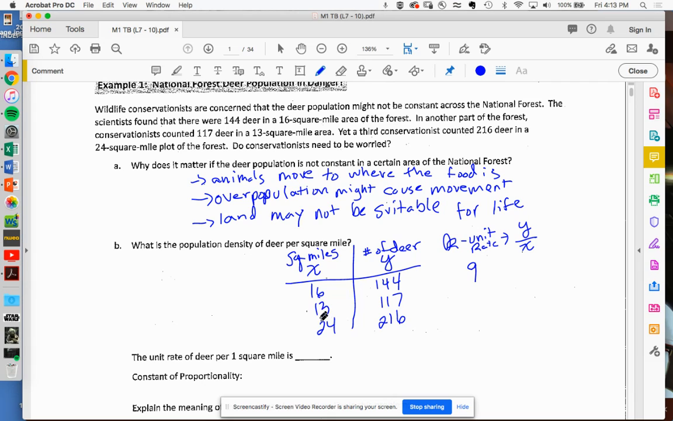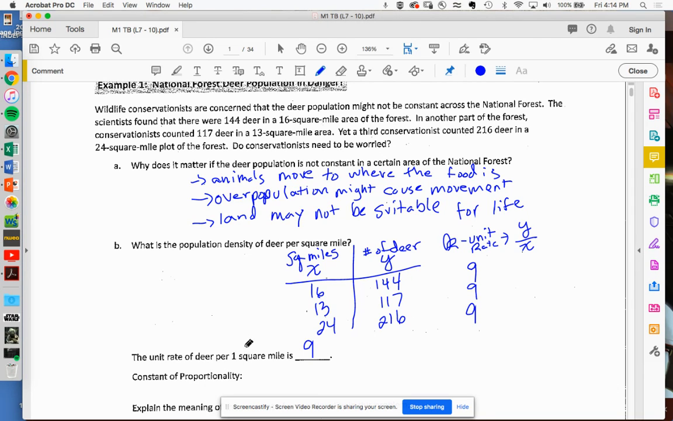Again, your Y divided by your X: the number of deer divided by the number of square miles. And that's what they're saying, per square mile. Guess what? 9. Do it real quick. Do 216 divided by 24, and you should get 9. So do we have a constant of proportionality? It appears to be so. What does that mean? Well, the unit rate of deer per square mile is 9. That means there are 9 deer per every 1 square mile.